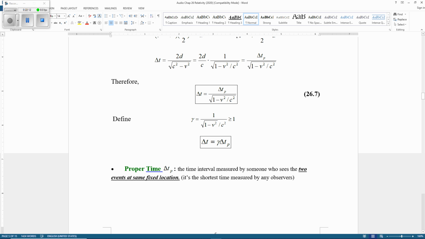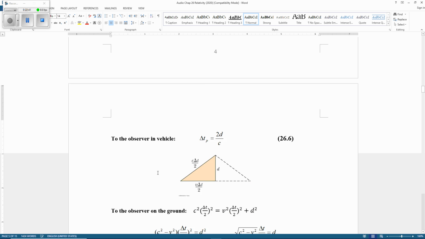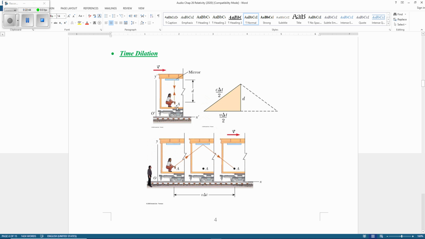Who measures proper time? Proper time is a time interval measured by someone who sees the two events at the same location. See, Mary sees the light go up and down at the same location. So Mary, inside the vehicle, measures proper time. So her time measurement is proper. Look at this figure again. Mary sees the light go up and down at the same location, so her measurement is proper time.